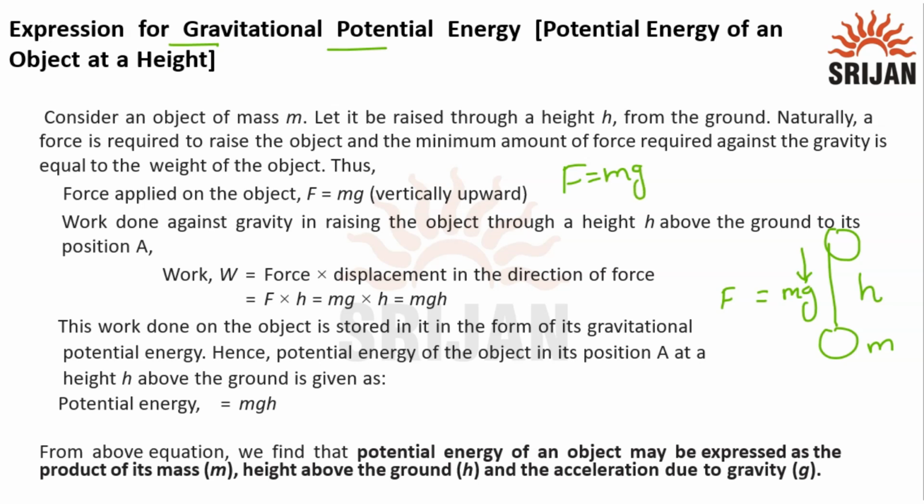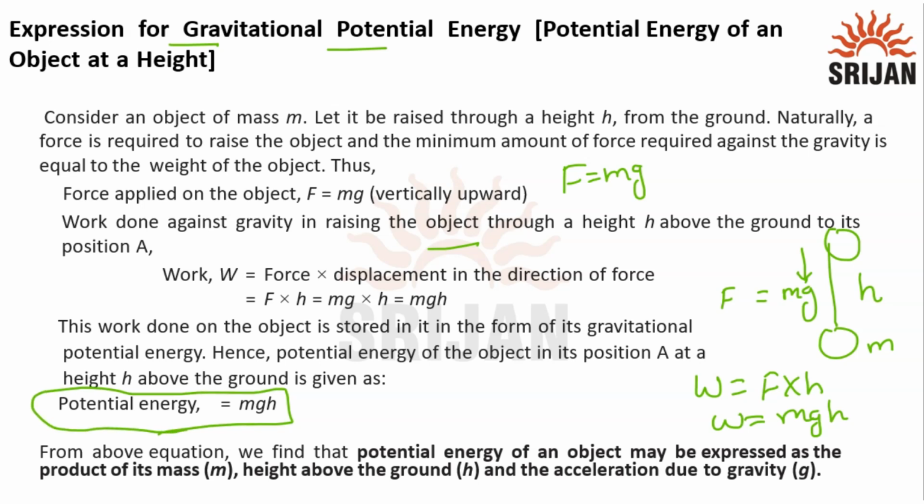What is the work done against gravity? Work done is force multiplied by displacement h, so the force is mg and the displacement is h. This work done is equal to the potential energy. Hence we get the gravitational potential energy expression: potential energy equals mgh. So the potential energy of an object may be expressed as the product of its mass, height, and the acceleration due to gravity.